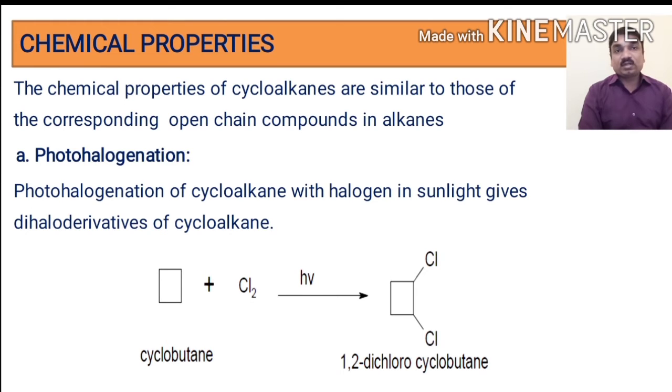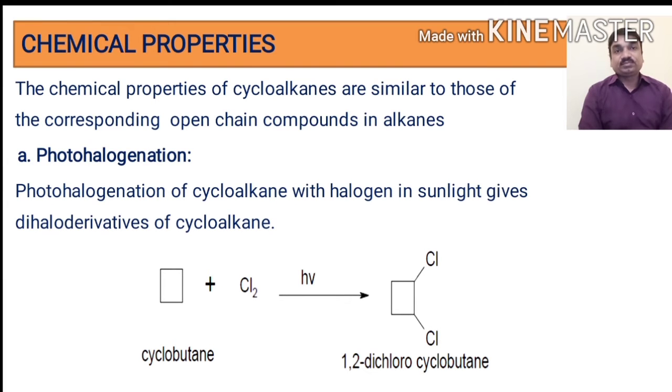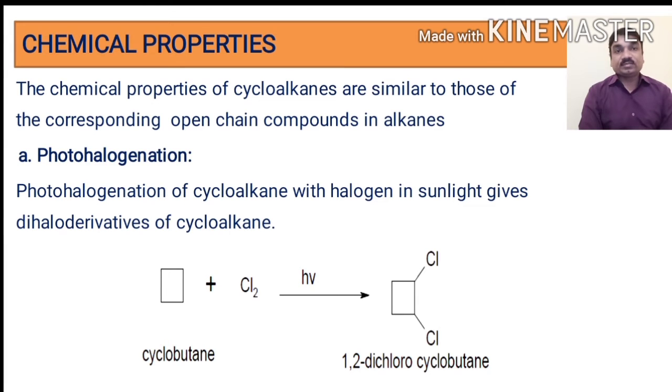The chemical properties of cycloalkane are similar to those of the corresponding open chain compounds, the alkanes. So these are saturated closed ring structure compounds, and they show a number of chemical reactions. They react the same as saturated alkanes.